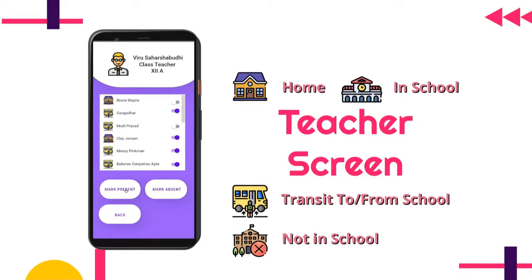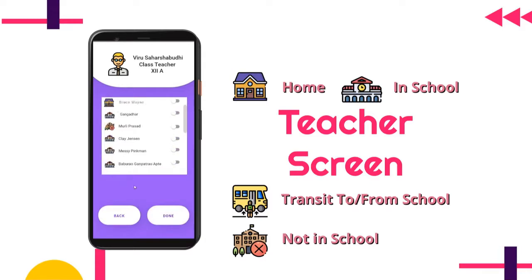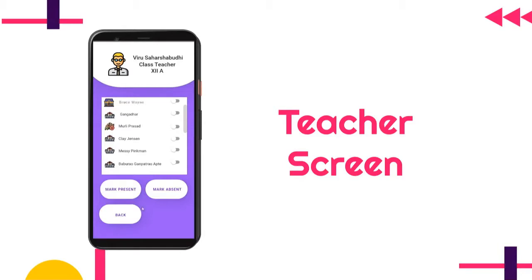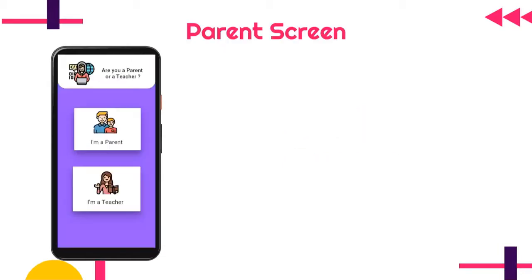Let us click present and see what happens. Let us press done. You can see the icons have changed and the parents can also see the new status of students in their phone. The parents of the students that have not arrived at school are informed via a push notification. So let's check the different parent screens after attendance.